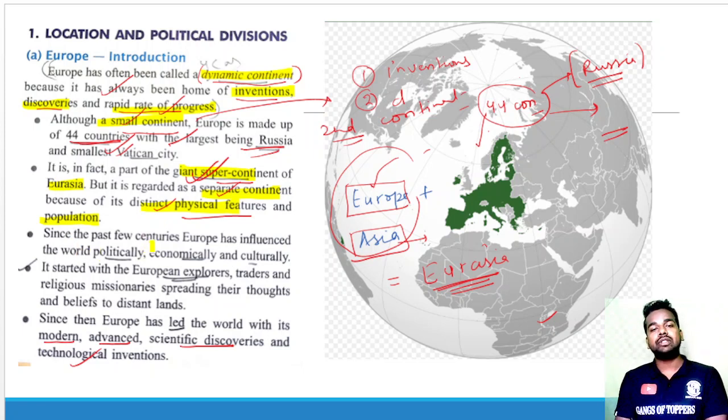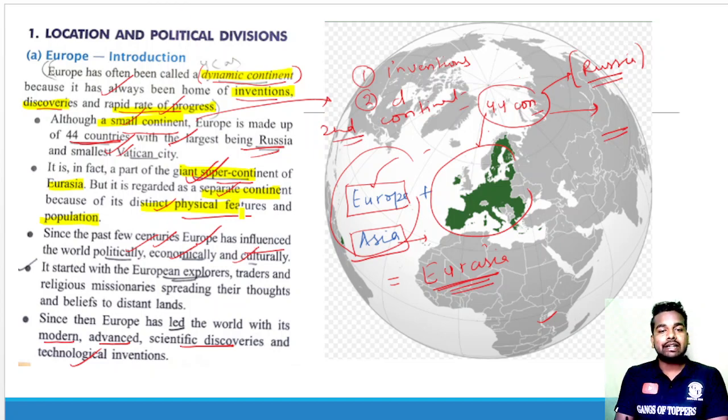Since the past few centuries, Europe has influenced us from the very past centuries. We can talk about 500 or 600 years back. The people of these countries have influenced the world politically, economically and culturally.